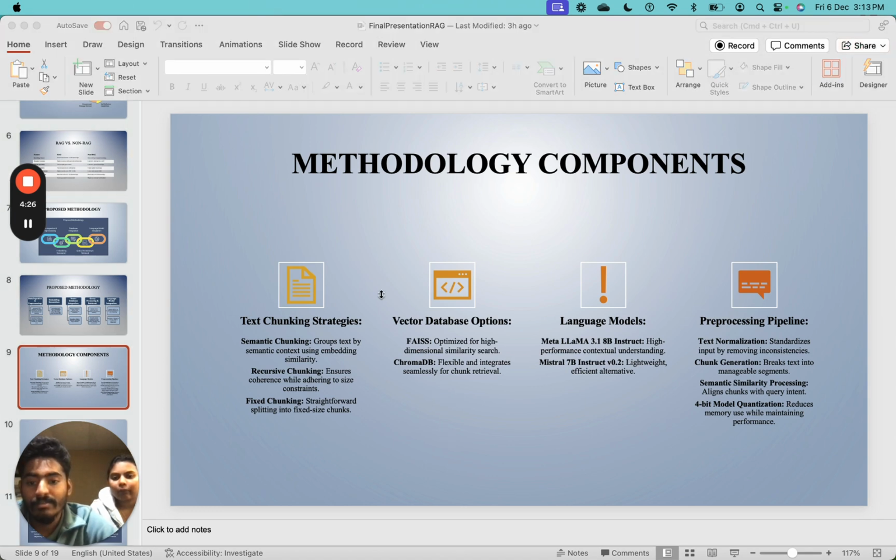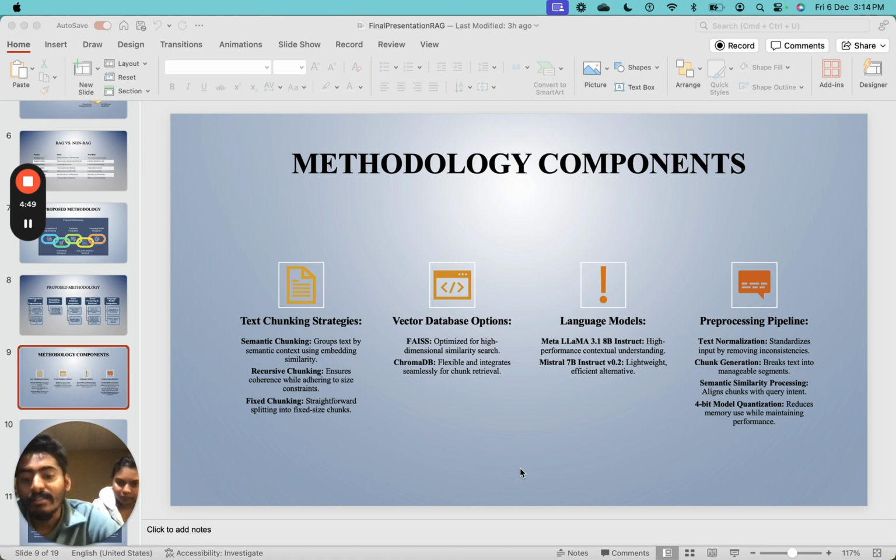Coming to chunking, we are using three different types of chunking: semantic chunking, recursive chunking, and fixed chunking. These are the two databases which we are using: FAISS and Chroma DB. And these are the two language models which we are using: Llama 3.1 and Mistral 7B.